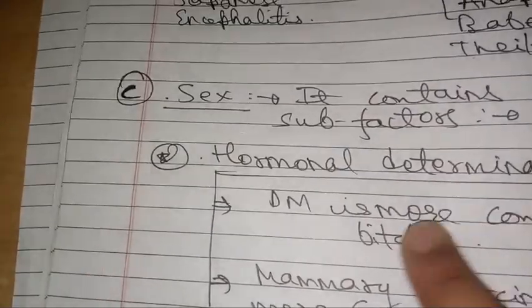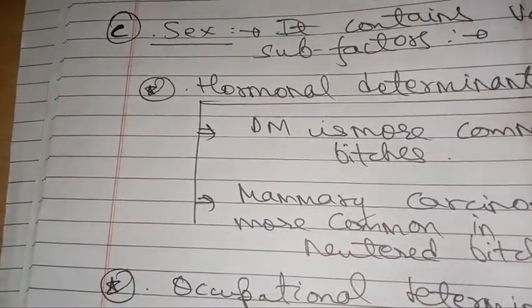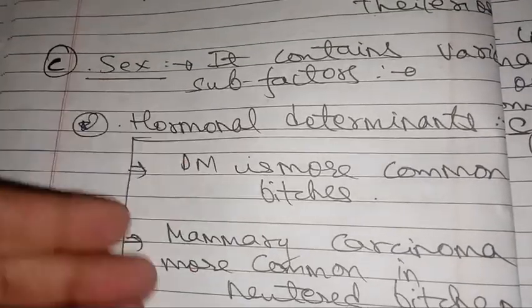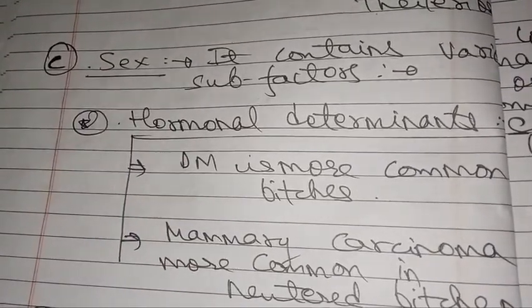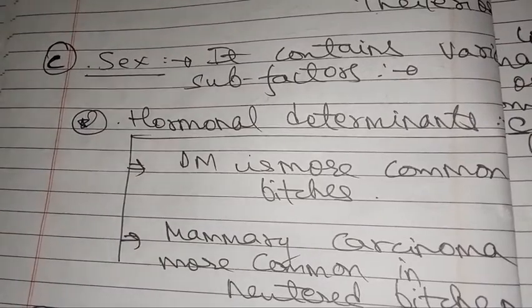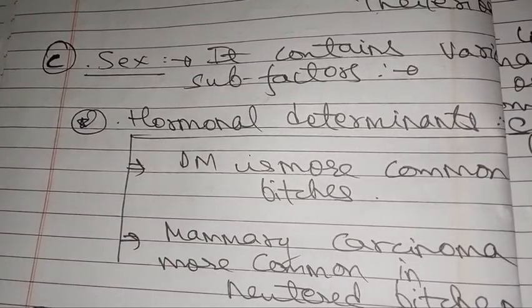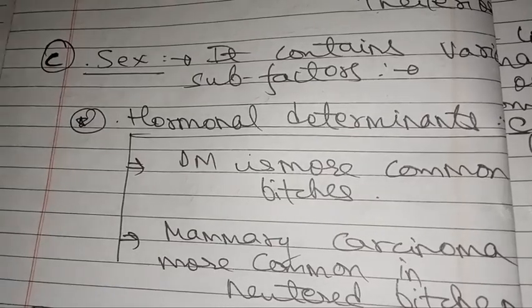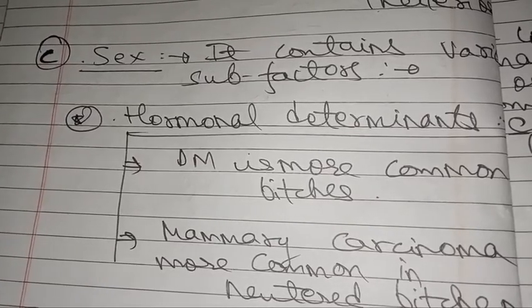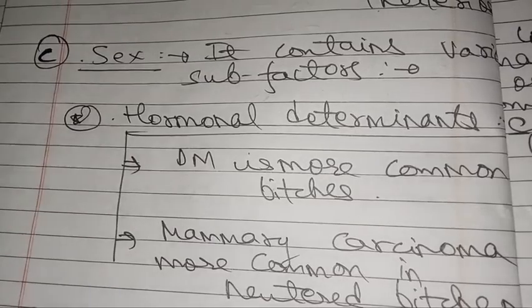Now next is sex. It has two types of subdivisions, that is, hormonal determinant and occupational determinant. For the hormonal determinant, there are two examples. We took two adult female dogs, and we spayed one of them. That is, we performed ovariohysterectomy on that particular dog. We removed her reproductive organs.